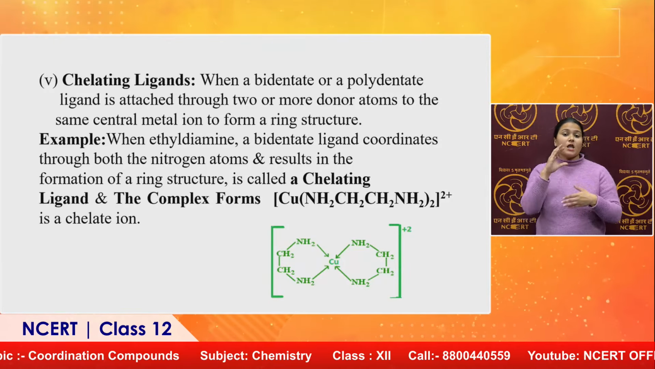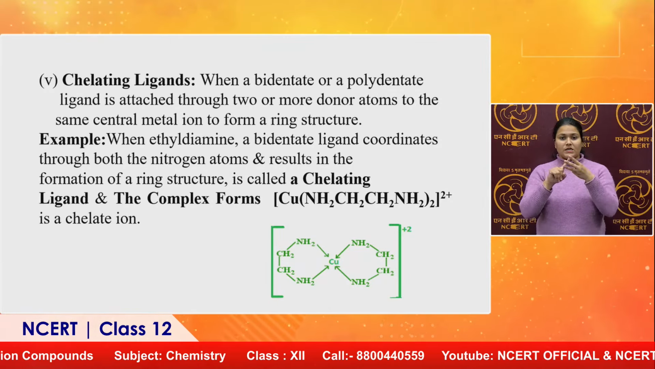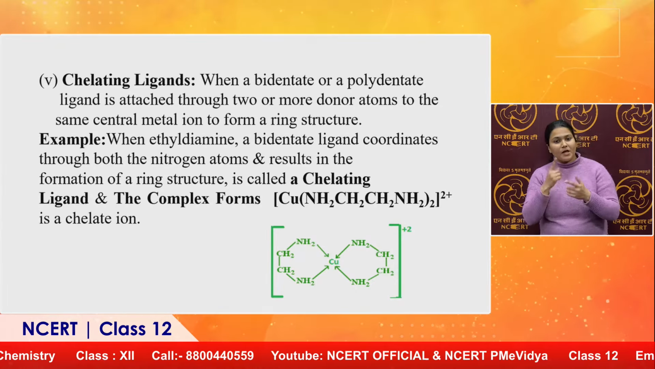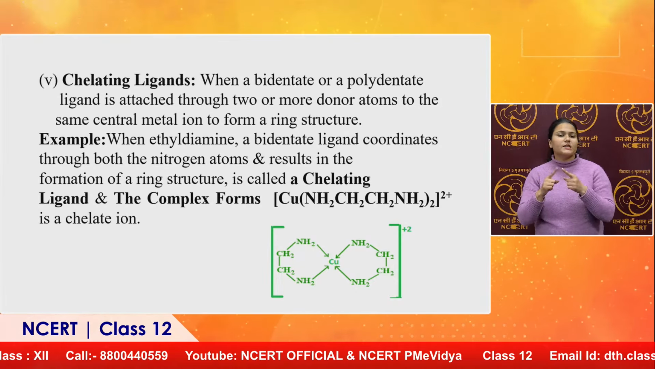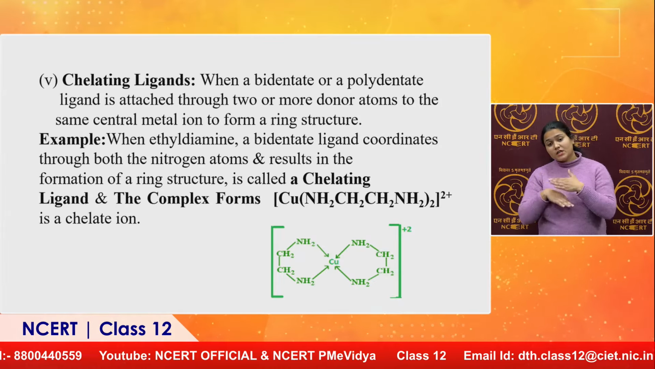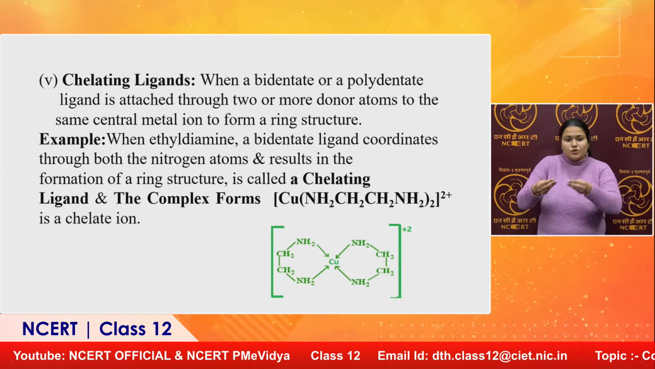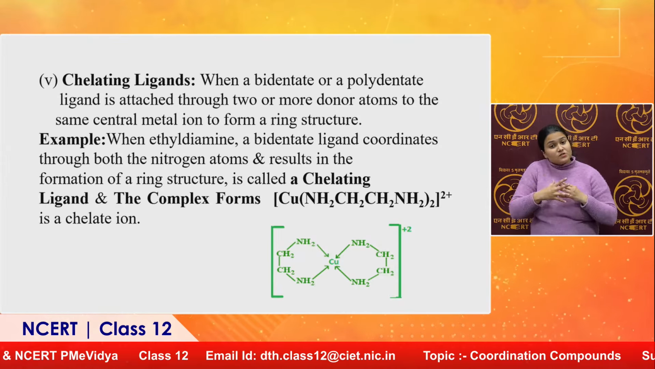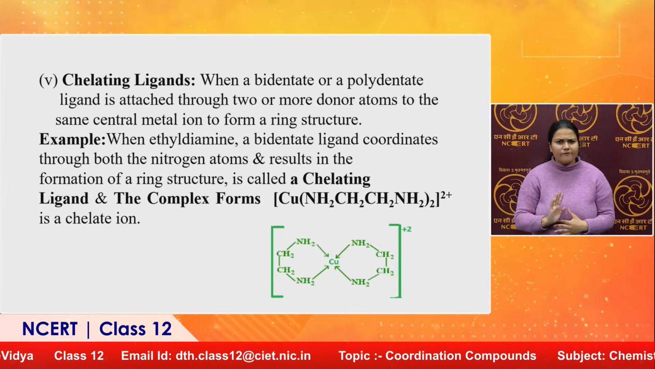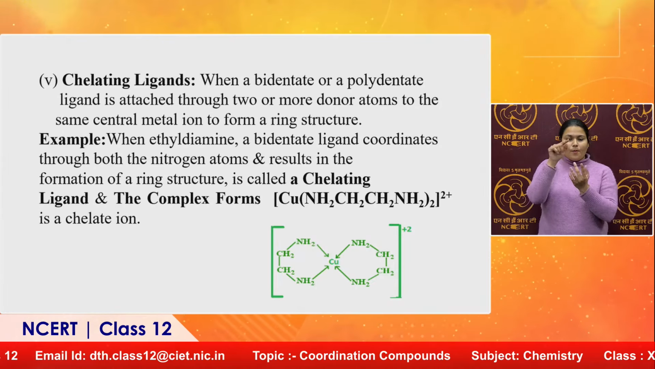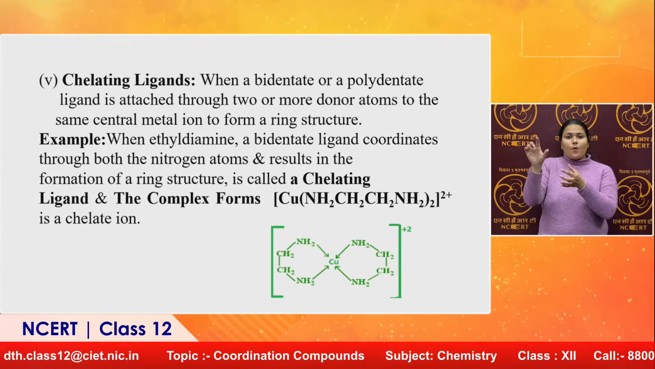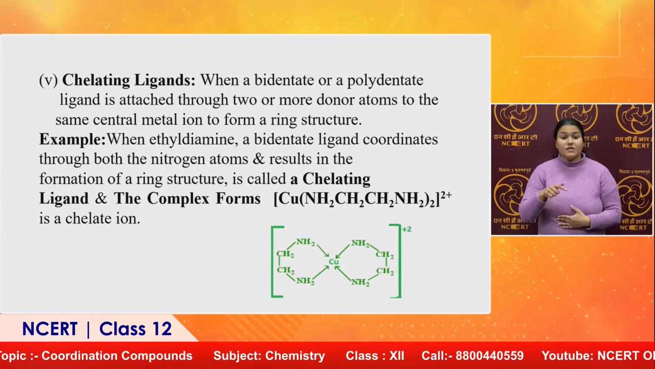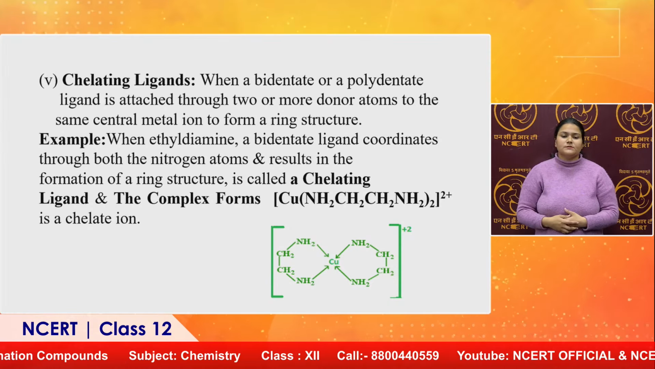We can talk about ethylene diamine, this is one kind of chelating ligand. Oxalate is also there. In the case of chelating ligands, when a bidentate or a polydentate ligand is attached through 2 or more donor atoms to the same central metal ion, a ring kind of structure will be formed. Chelate comes from the crab's claw, meaning the claw will surround the metal like that, and the complex forms.